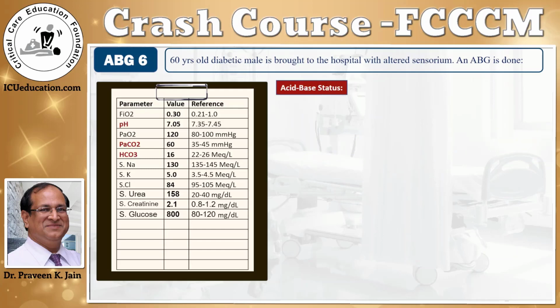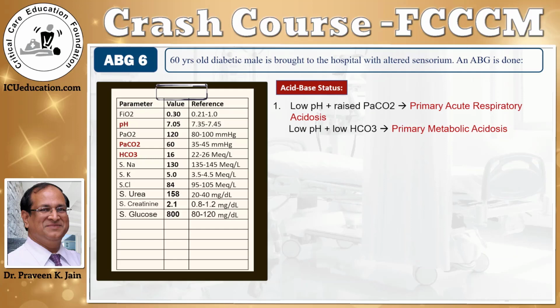Looking at the acid-base status, this patient has an extreme acidemia, 7.05, and both the elevated PaCO2 and the reduced bicarbonate can explain it. So this patient has a dual primary pathology. There's a primary acute respiratory acidosis and a primary metabolic acidosis.